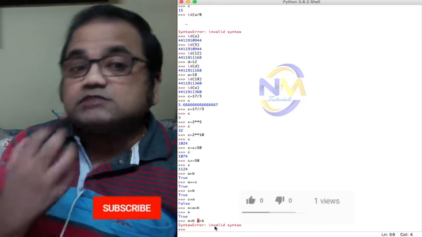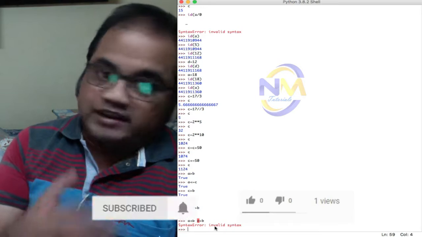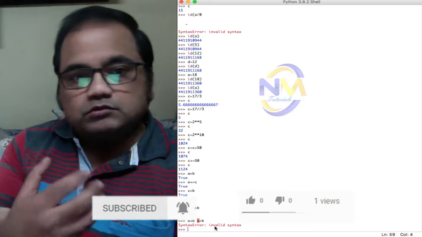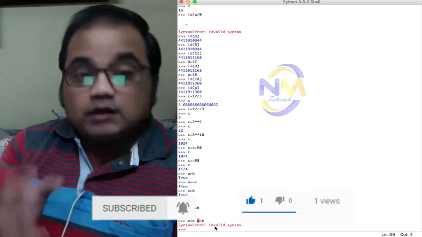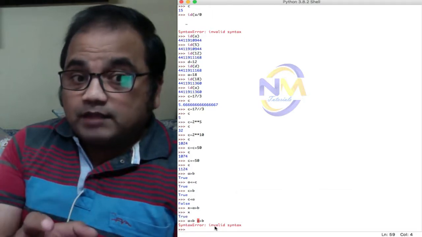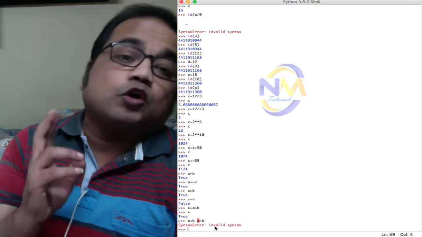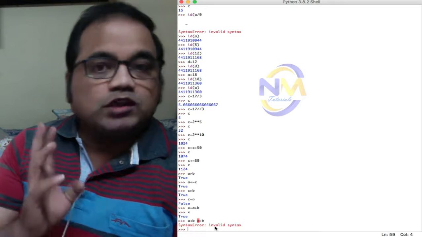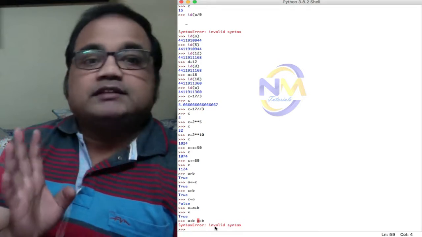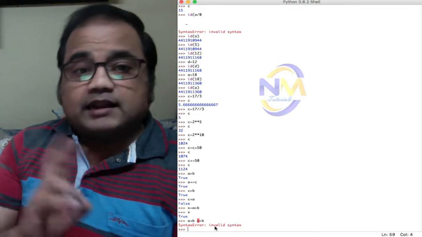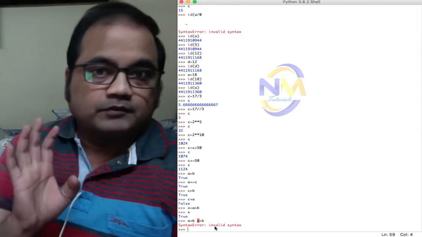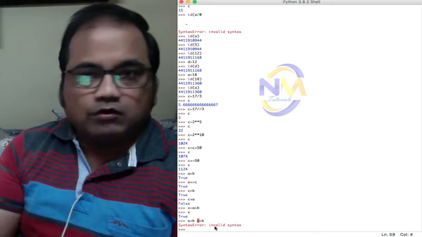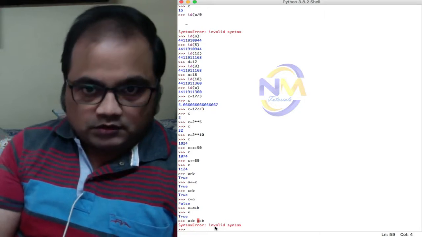When we combine two conditions using the AND operator, both the conditions must be true to get the output true. When we combine two conditions using the OR operator, either a condition should be true to get the whole result true, right?